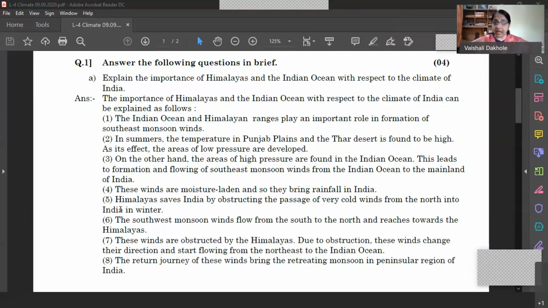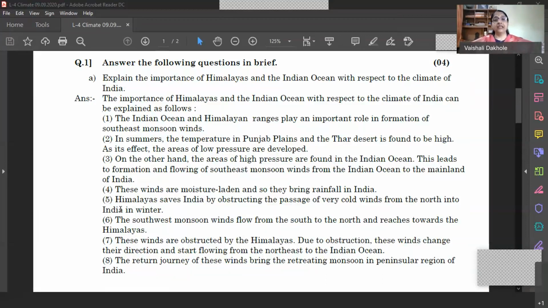As a result, Thar Desert and Punjab plains experience high temperature with low air pressure. On the contrary, temperature is low on the Indian Ocean and therefore there is high air pressure on the oceanic region. Now the winds start blowing from the oceans to the land. That means from high pressure to low air pressure region. So the winds start blowing from southwest to northeast.